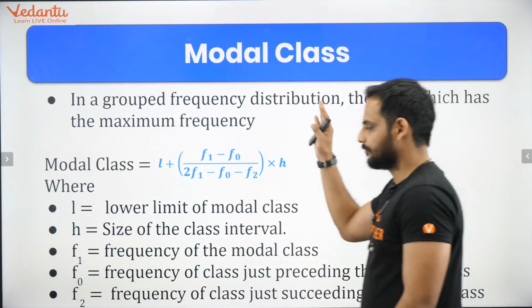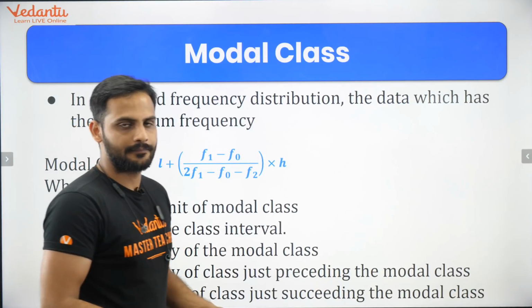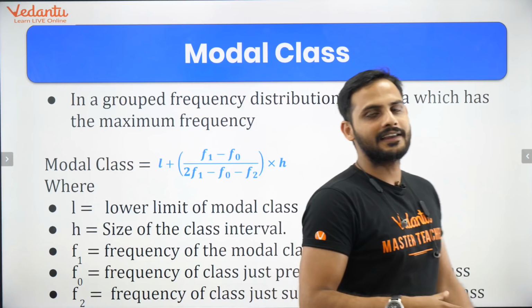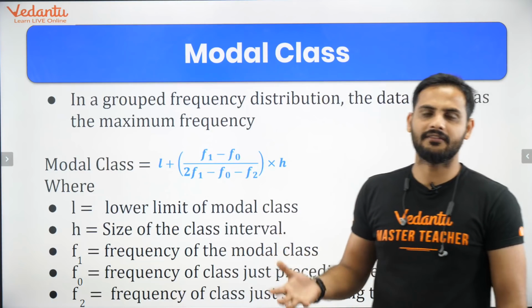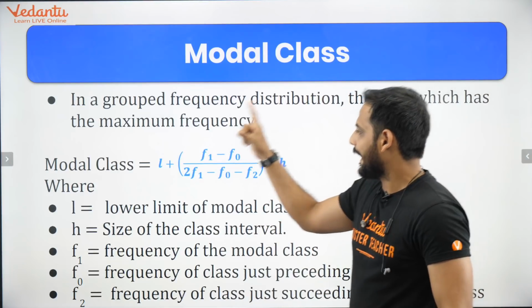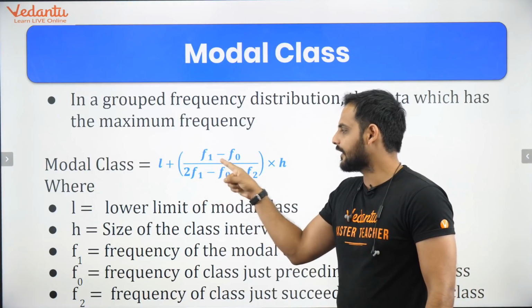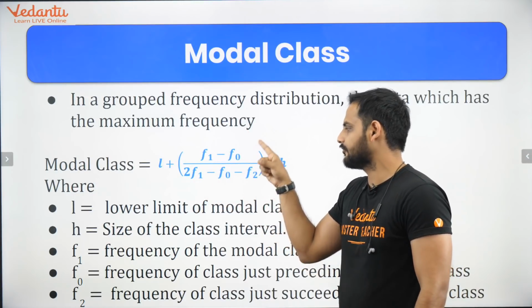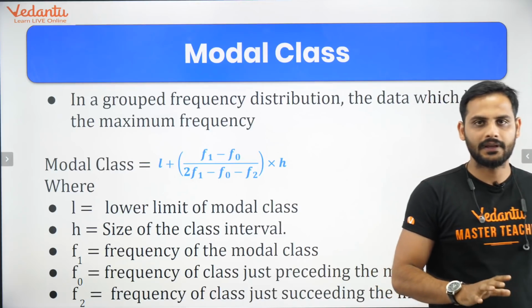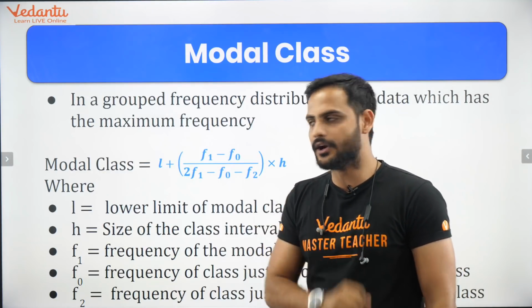Now this is the mode value. This is the formula for mode. Now see, if the data is not grouped, then in that case the mode is the highest occurring value. But if the data is grouped, in that case the formula for mode is L plus bracket f1 minus f0 divided by 2f1 minus f0 minus f2 into h. It is very important to understand the meaning of all of these.